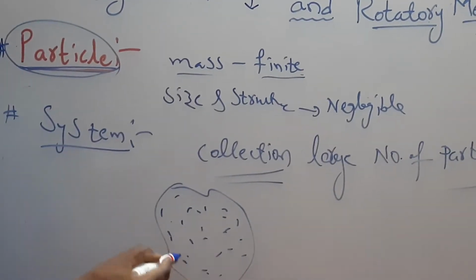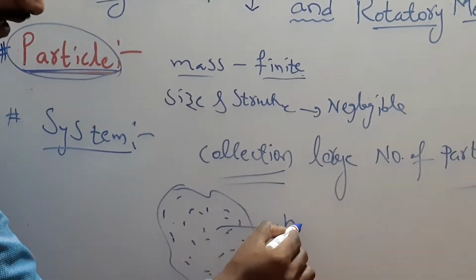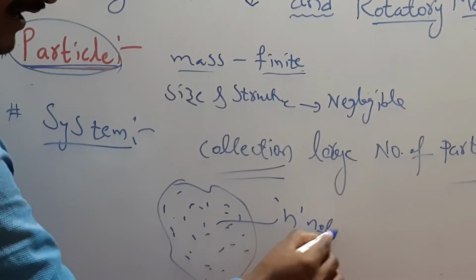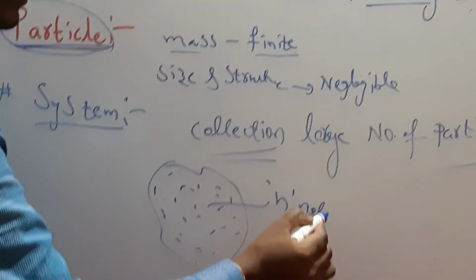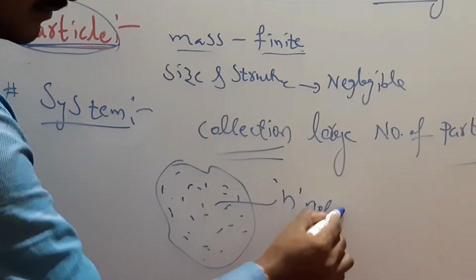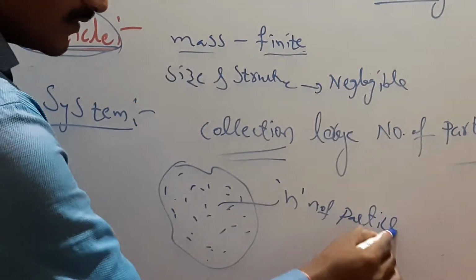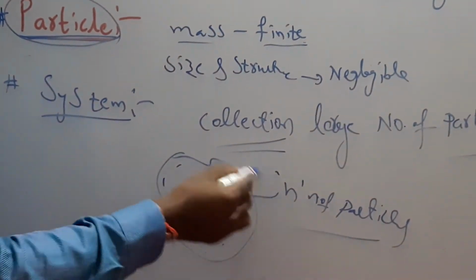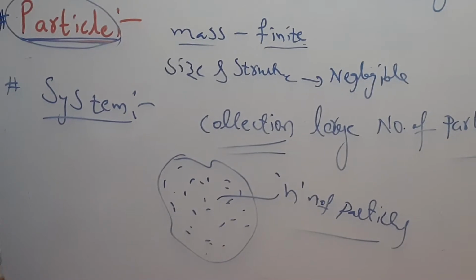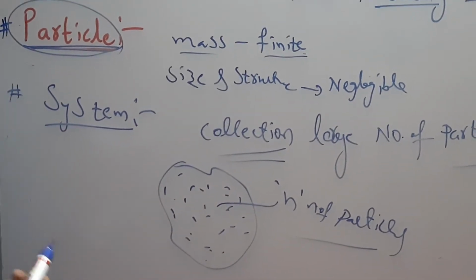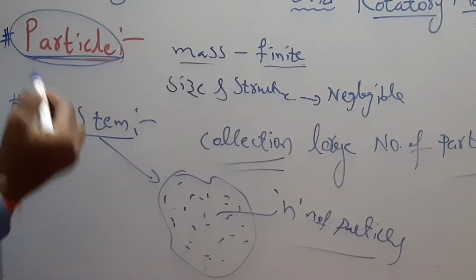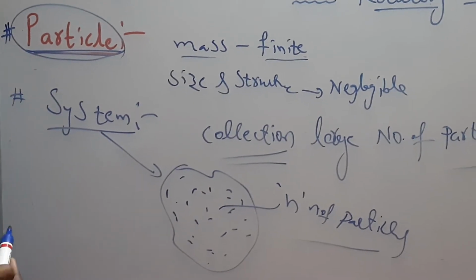So these all dots are n number of particles. This type of collection of a large number of particles is called a system.